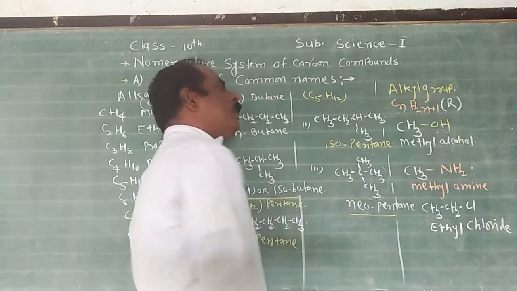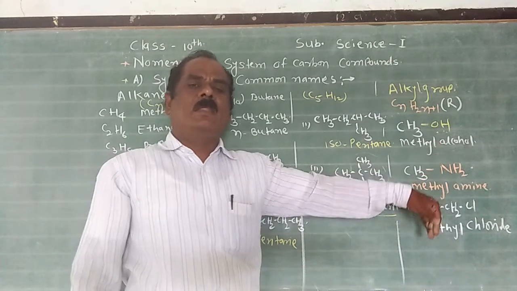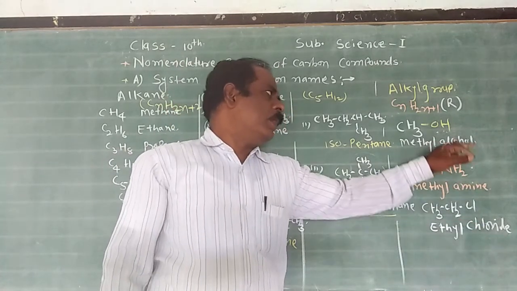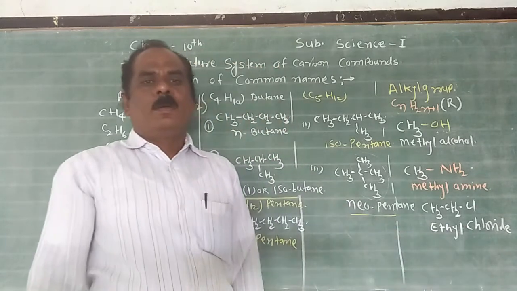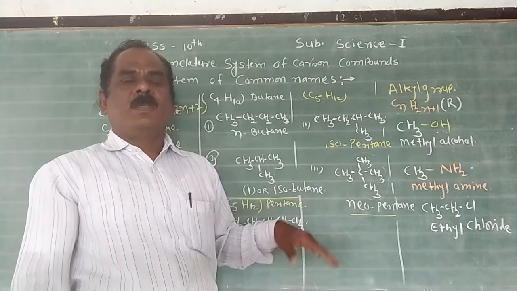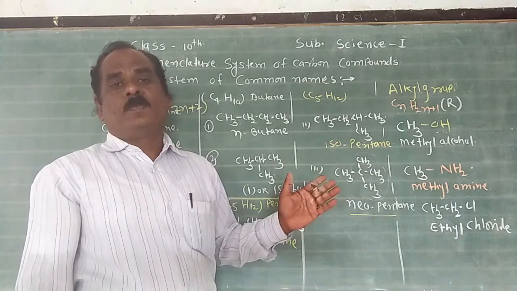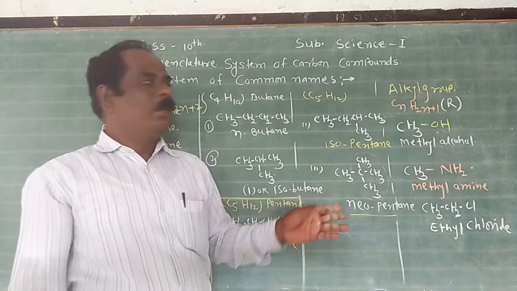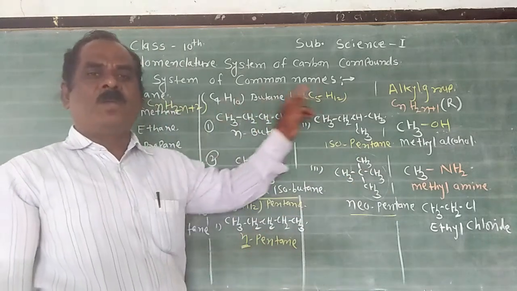For the alkyl group, how do you write the common name? First write the name of the alkyl group, then add the name of the functional group: alcohol, amine, chloride, bromide, iodide, etc. But in the common system, some hydrocarbons are also named on their source. This is very important. It means that in the common system, no perfect rules are used.